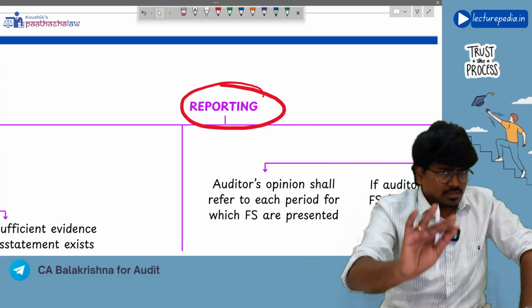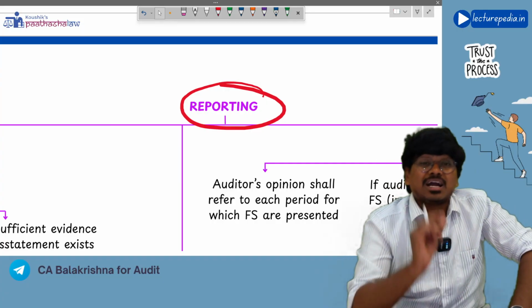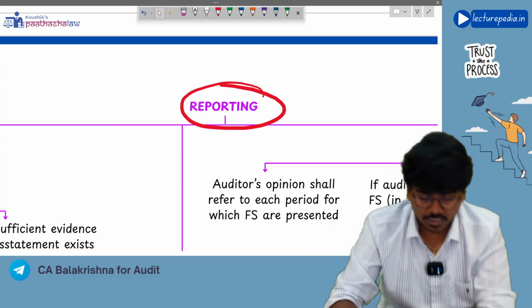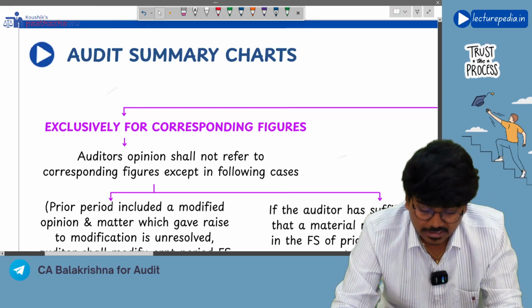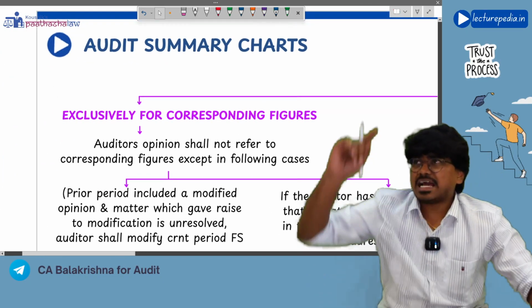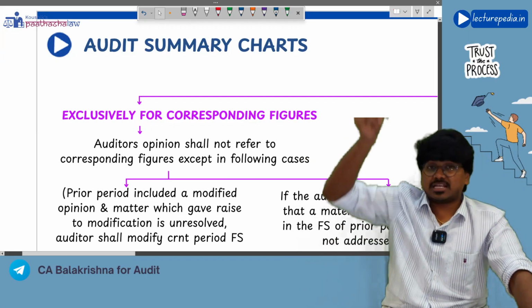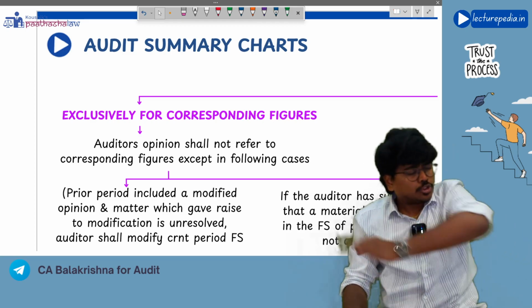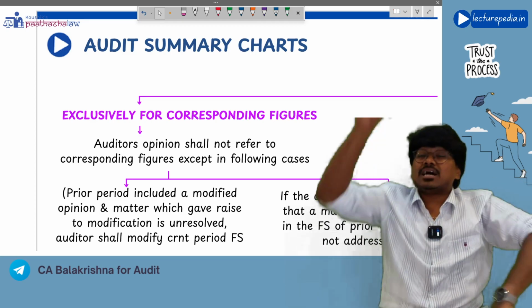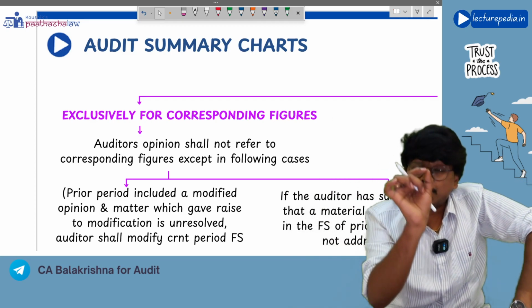Now, starting with reporting applicable to corresponding figures. The basic rule in case of corresponding figures is, when management has given corresponding figures in the financial statements, the auditor's opinion should not refer to the corresponding figures. That is the basic rule.